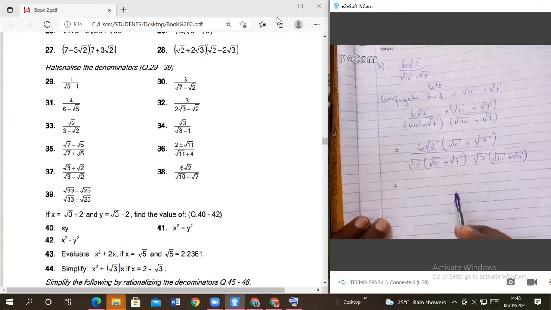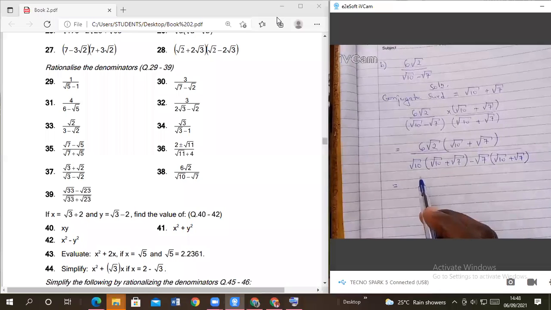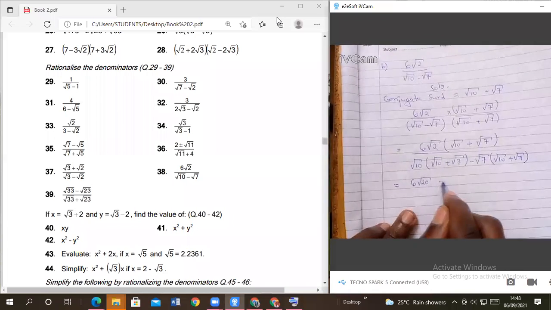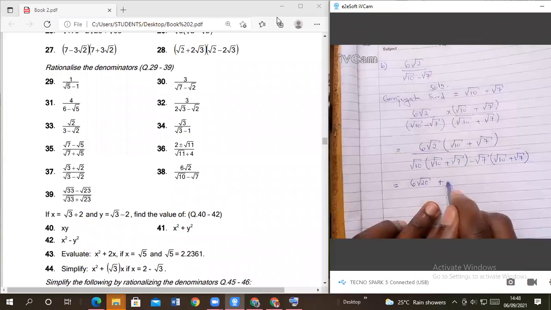So, members, what shall we get here? 6 root of 20. That is excellent work. Plus what? 6 root